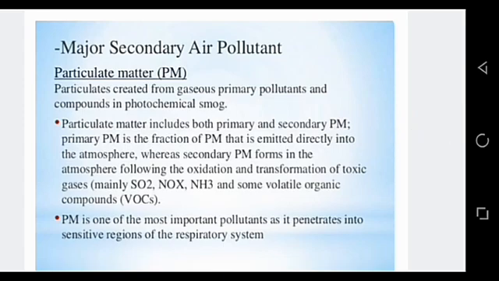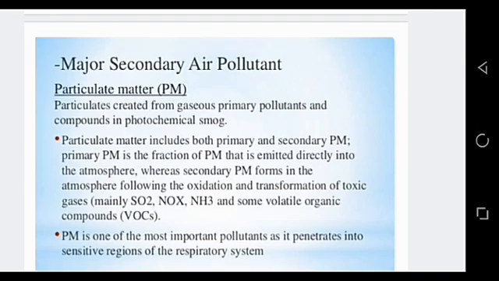We have discussed some of the major primary air pollutants like nitrogen oxides, carbon monoxide, and some heavy metals. Now it's time for the major secondary air pollutants. Major secondary air pollutants include particulate matter, short form PM, and chlorofluorocarbons, which is usually known as CFCs. Now the first one is particulate matter.